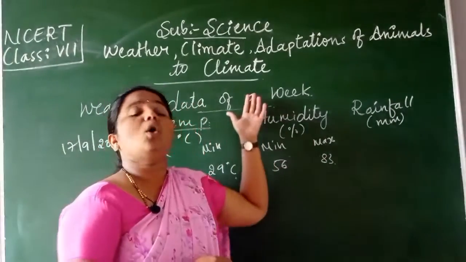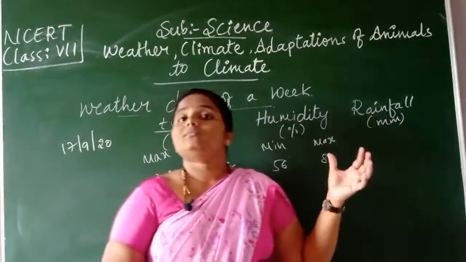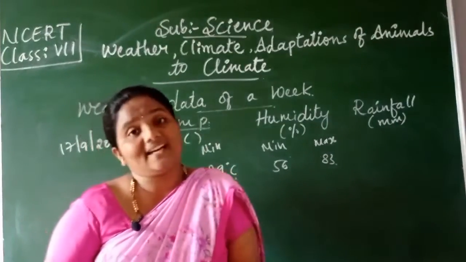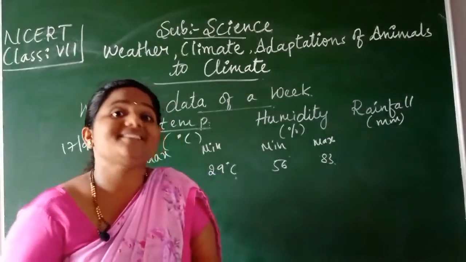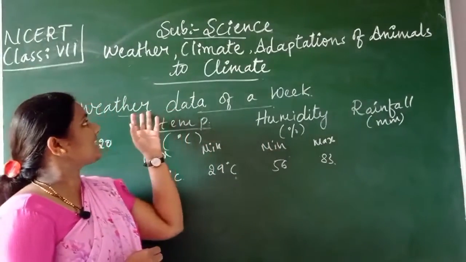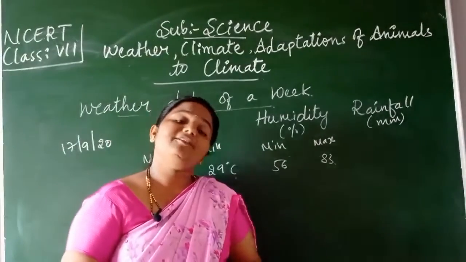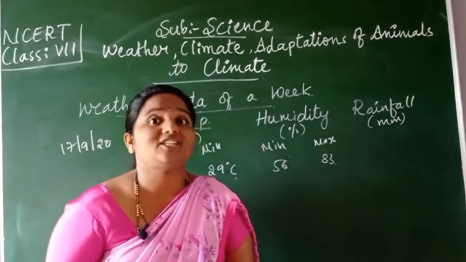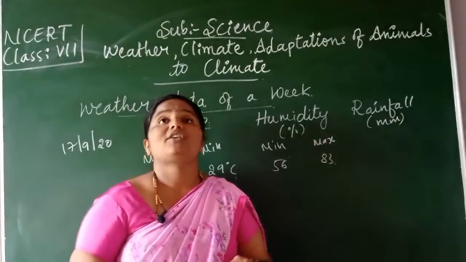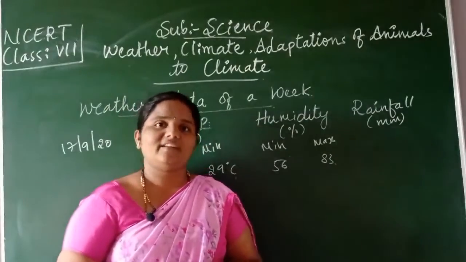And the weather report also tells us about the days, children, that is, when sunset is occurring and when sunrise is taking place. All such information we can collect from the weather report. Children, even during the winter days, we feel that the days are shorter, isn't it? We feel that we are getting less time to play, because of the weather.